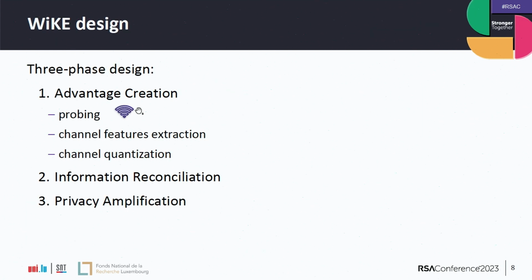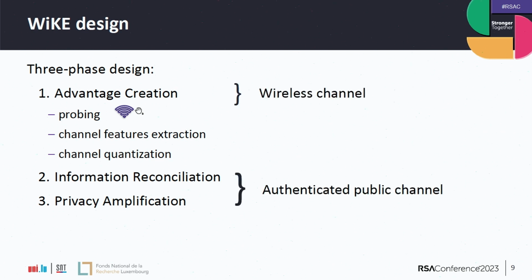Okay, so how does the WIKE design look? I'm not sure if all the WIKE proposals capture this, because there are hundreds of them in the literature, but from what I've seen, most of them follow this. There's a first phase, the advantage creation phase, which happens on a wireless channel.